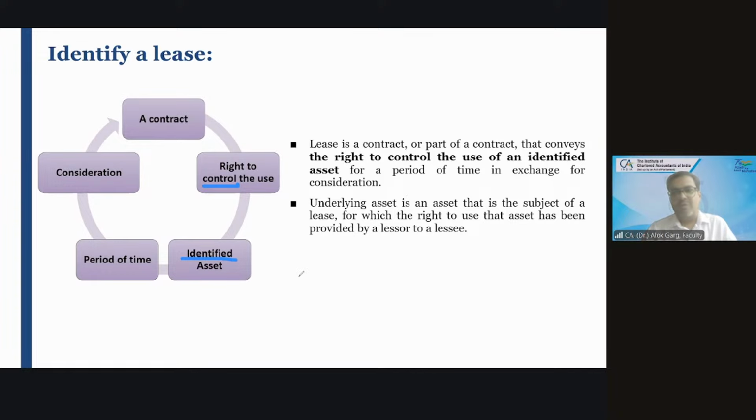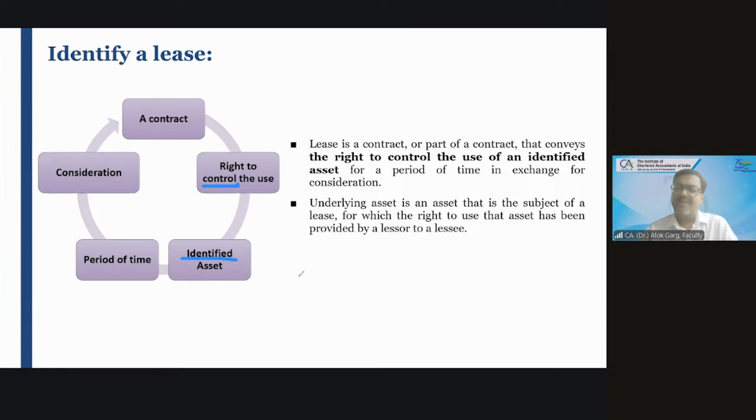Have you found the words right to control the use and identified asset in the old accounting standard or old Ind AS? Probably you haven't read the old Ind AS, but in the accounting standard, have you found these words? The answer is no. The old Ind AS, old IFRS, and our own accounting standard only talk about right to use. They do not talk about right to control the use, and they only talk about asset, not identified asset.